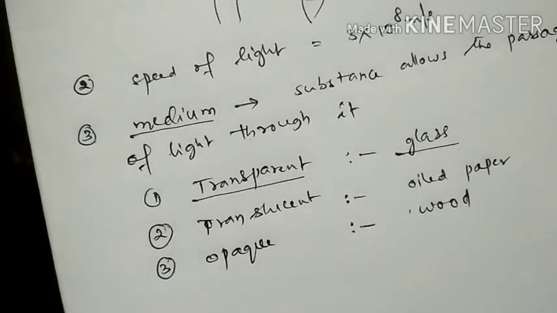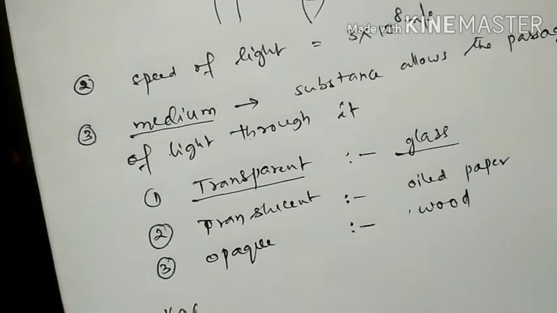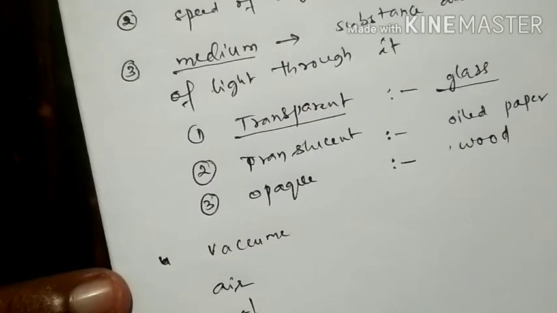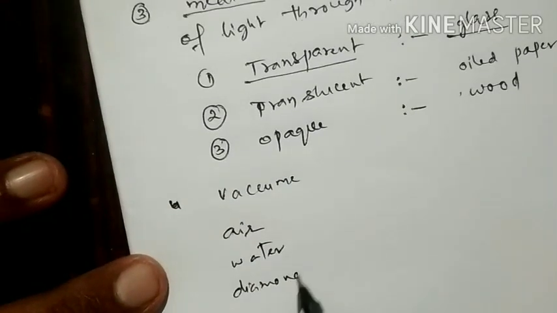And next one is source. One more important thing here, in case of speed of light, we take a vacuum as one medium, and other than vacuum, air, and the remaining, water. Mediums means different types of mediums, water, and we can consider diamond, glass.